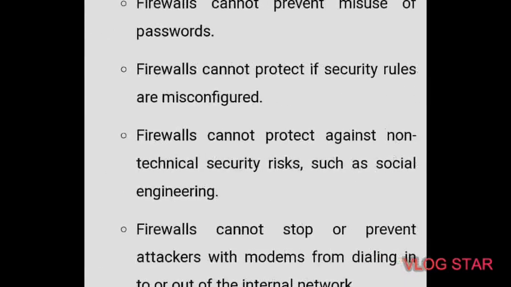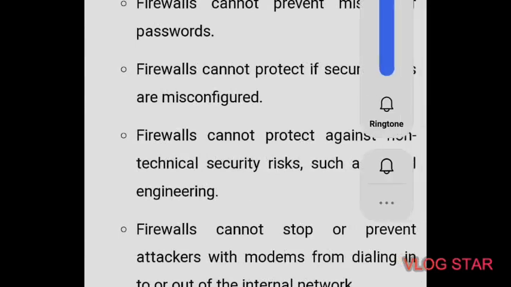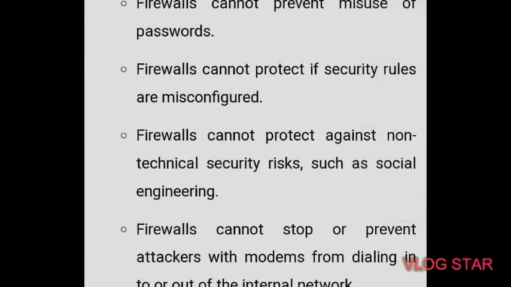Then after that, let us see what the limitations of a firewall are. When it comes to network security, firewalls are considered the first line of defense. But the question is whether firewalls are strong enough to keep our devices safe from cyber attacks.